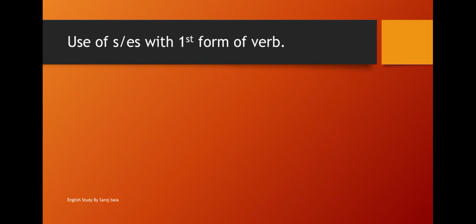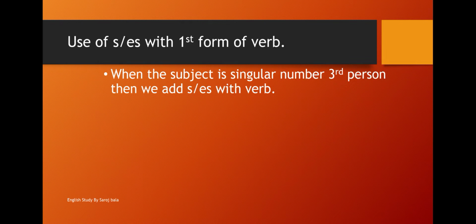Let's see the use of s and es with first form of verb. When or where will we use s or es with the first form of verb? When the subject is singular number third person, then we add s or es with verb.